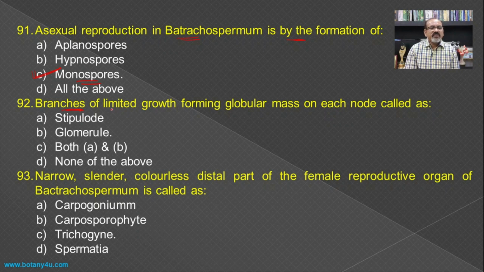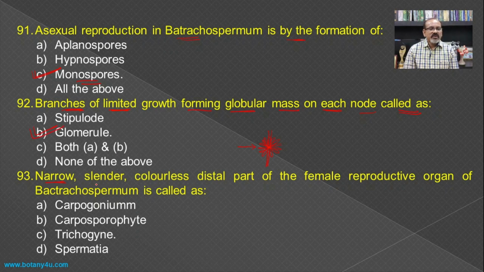Then branches of limited growth forming a globular mass on each node is called as. You have seen the structure of Batrachospermum, in which the branches of limited growth develop from the nodal region from all sides, and there is formation of a globular structure. This globular structure is known as glomerule.